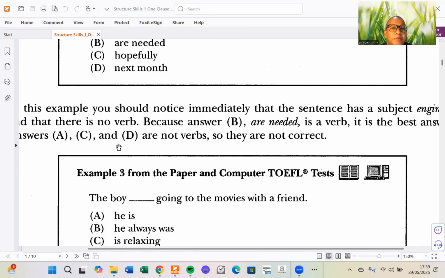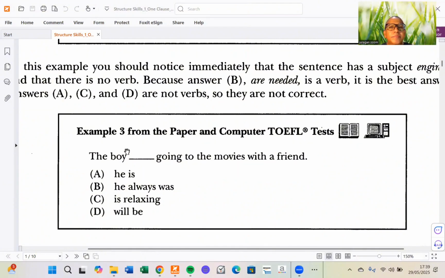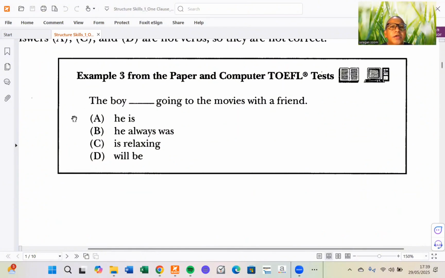The next example is this one. The boy blank going to the movies with a friend. Again, you need to be able to identify the subject and the verb. In this context, the subject is the boy, of course. And we have a verb, going to, but do you think it's possible to say the boy going to the movies with a friend?